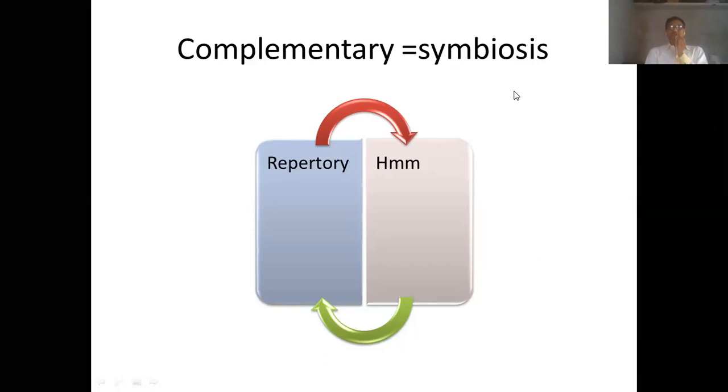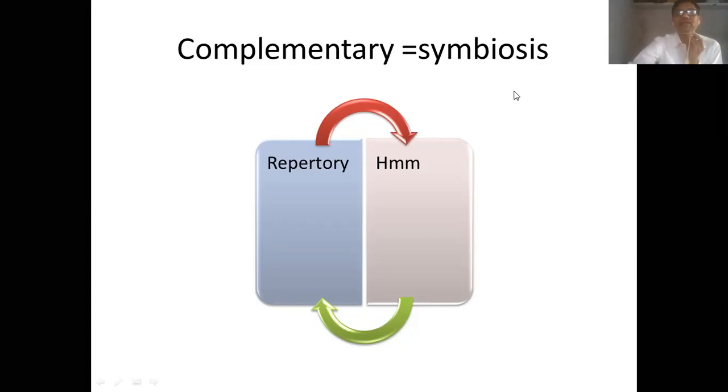It is a give and take relationship. So a complementary relationship always exists between repertory and homeopathic materia medica. Something is taken from repertory into homeopathic materia medica, the two arrows which you focus on. So the mutual exchange is always there between repertory and homeopathic materia medica.